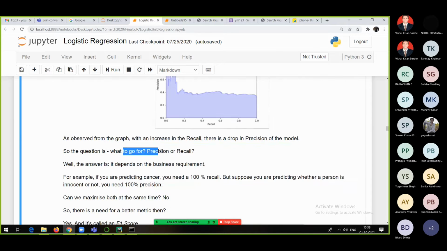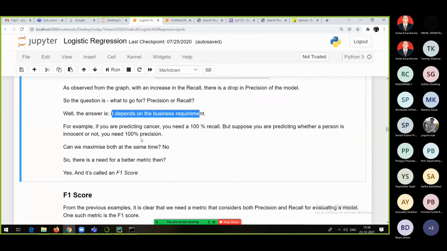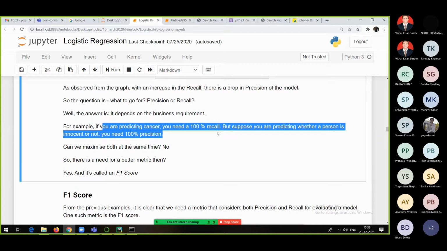So what to go for, precision or recall? The answer depends on business requirement. Now see, this is the example. If you are predicting cancer, you need 100% recall. But suppose you are predicting whether a person is innocent or not, you need 100% precision. How to find out the precision and the recall? Just now we have seen. Can we maximize both? No.